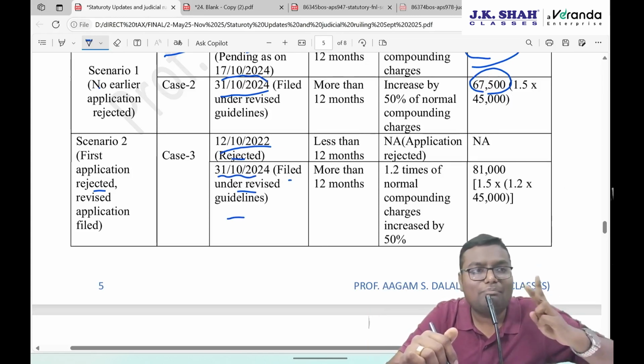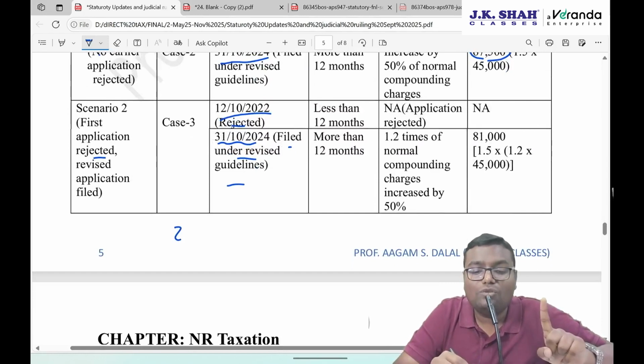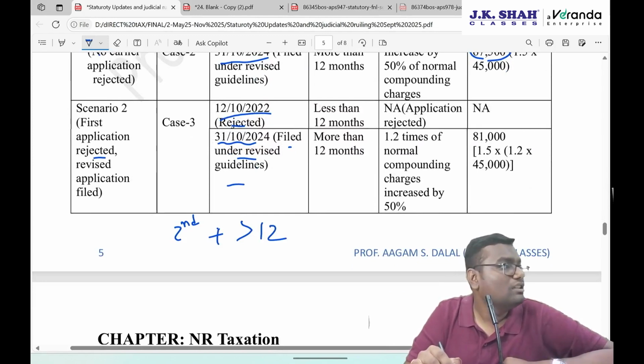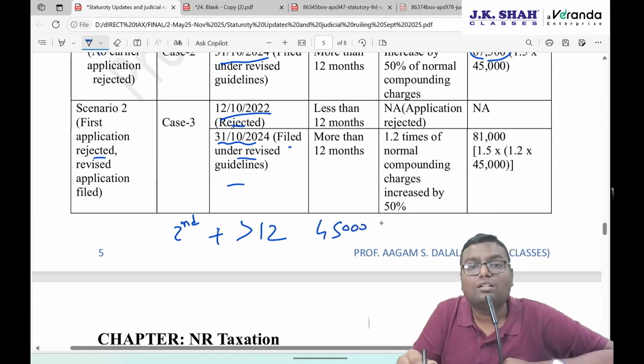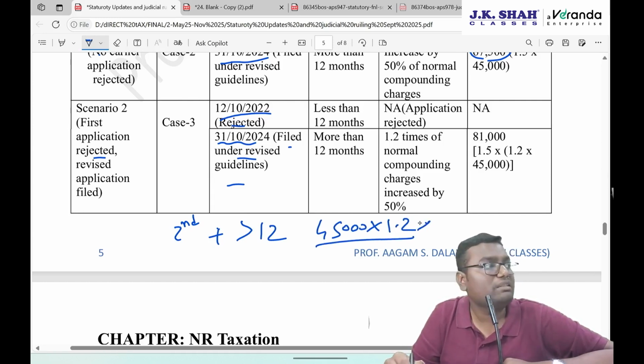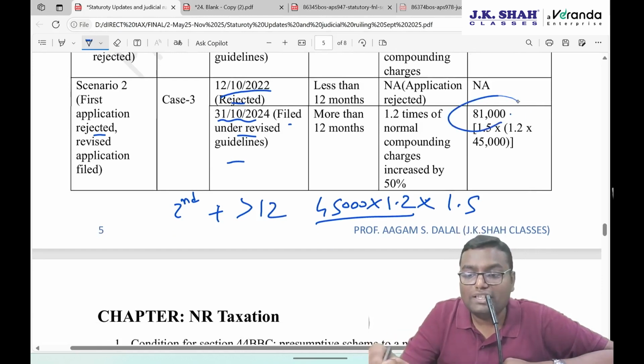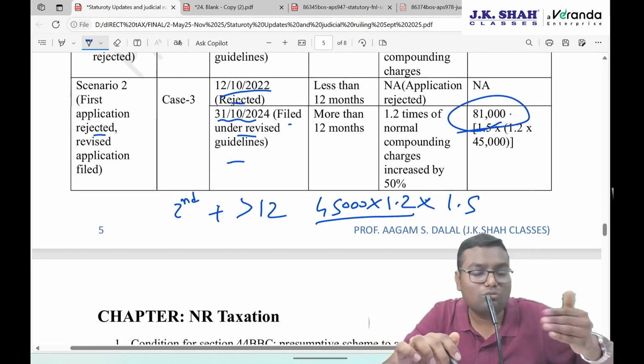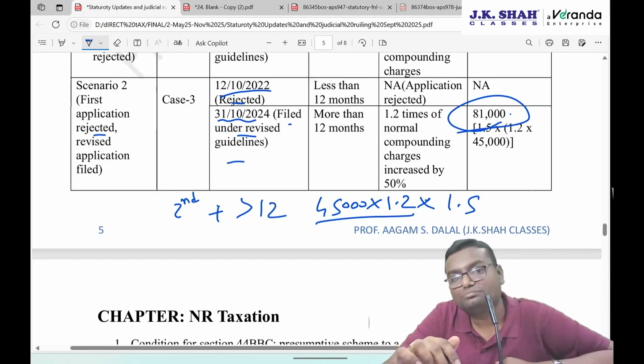So here two things are happening. First, you are doing the second application for the same offense. Plus you are doing the application beyond 12 months. So indirectly, whatever is the charges, in my example 45,000, of that you have to do 1.2 and plus you have to add 50%, that is multiply by 1.5. So indirectly you have to pay a total of 81,000 because this is the second application and beyond 12 months. So 50% more is to be paid.